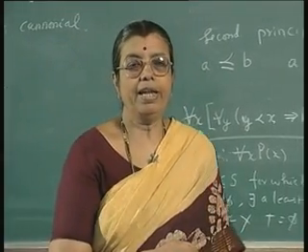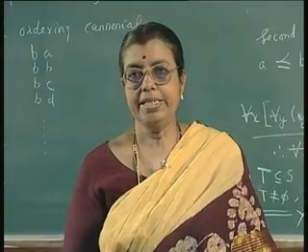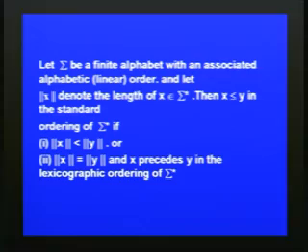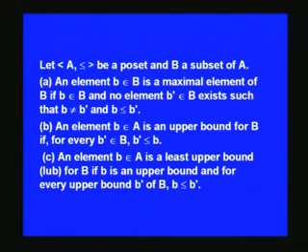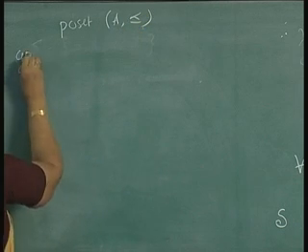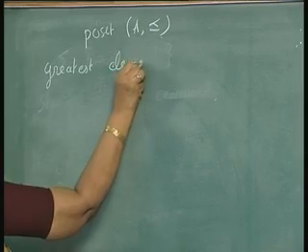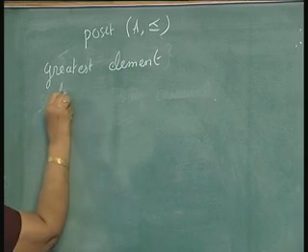Now, while defining the well order, we have seen what is meant by a greatest element and what is meant by a least element. There are some more properties which we will see. For a partially ordered set A, less than or equal to, we have seen what is meant by a greatest element and what is meant by a least element.